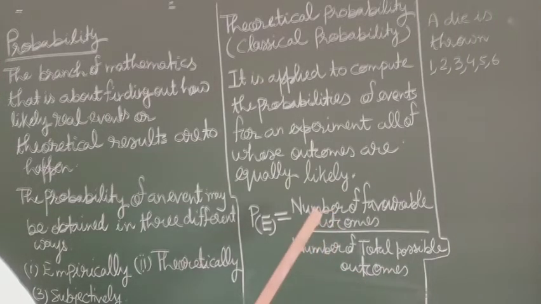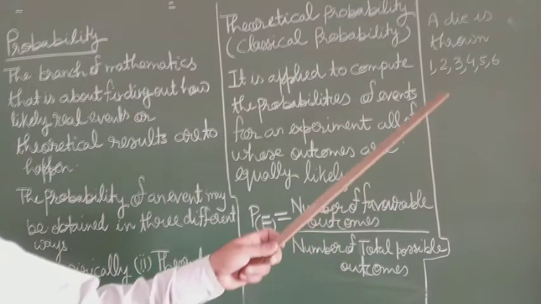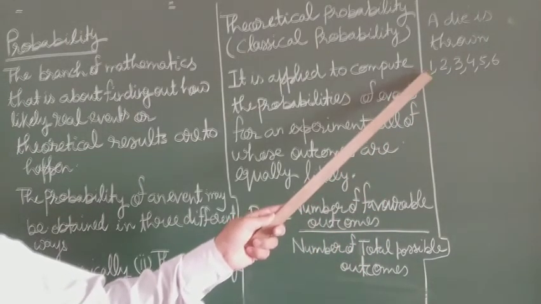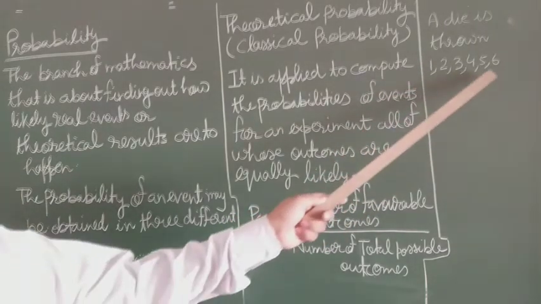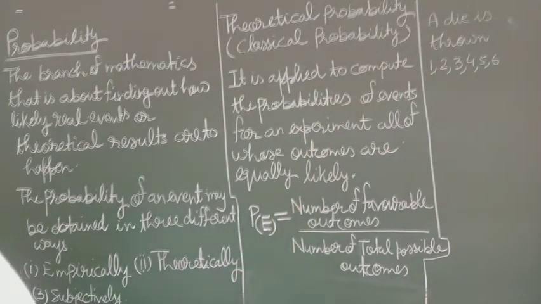Suppose you get 1, this is the favorable outcome, and the total number of outcomes here is 6. So the probability of getting 1 will be 1 upon 6.